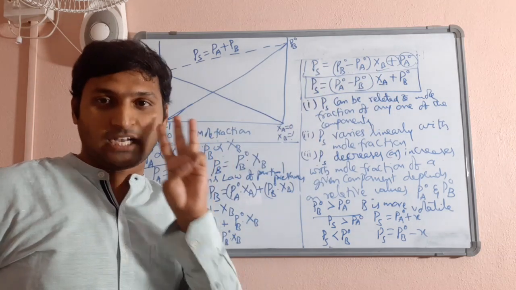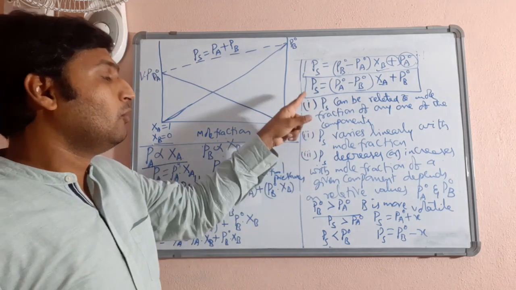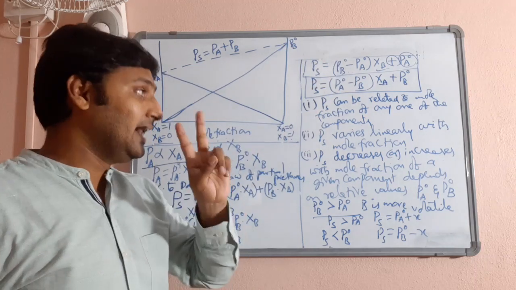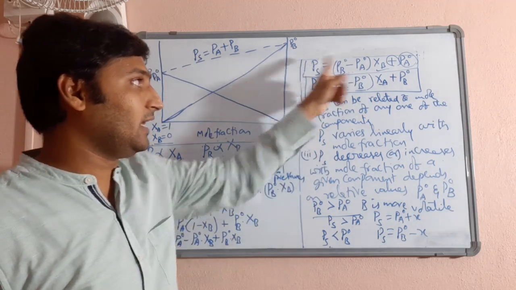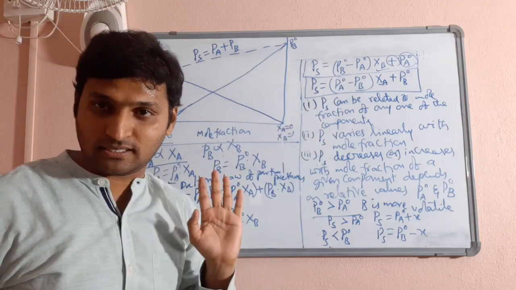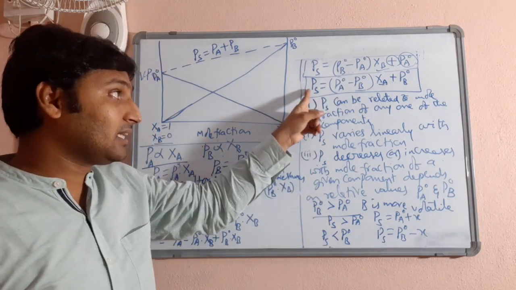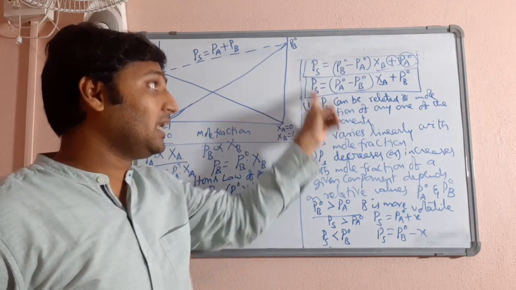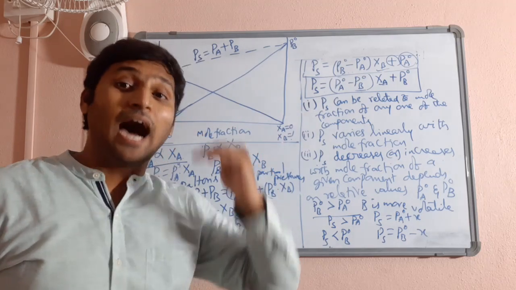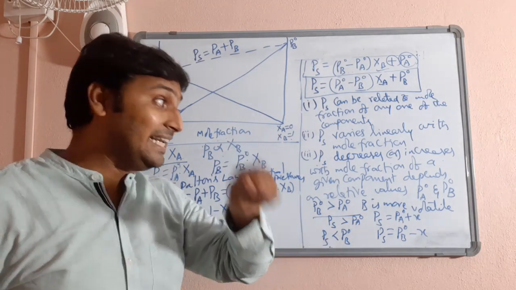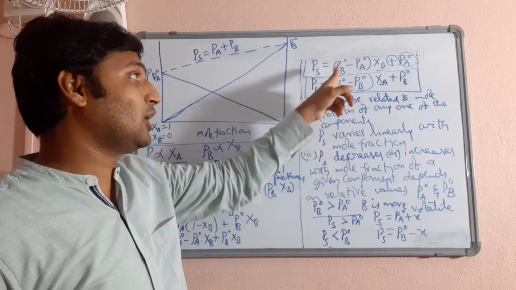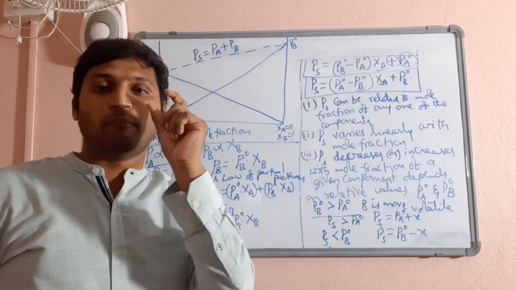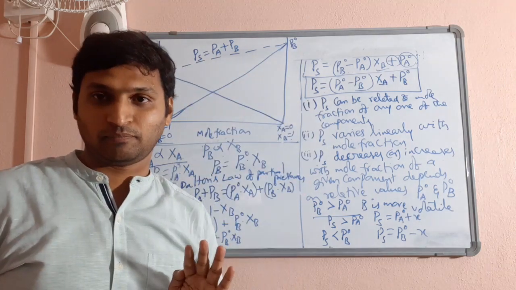From these relations, we made three conclusions totally. Number one, the vapor pressure of the solution can be expressed in terms of the mole fraction of any one of the components. Number two, the vapor pressure of the solution varies linearly with the mole fraction of any one of the components. Number three, whether the vapor pressure of the solution decreases or increases with the mole fraction of a given component depends on the relative values of the P naught values, that is, the values of vapor pressures of pure liquids A and B.